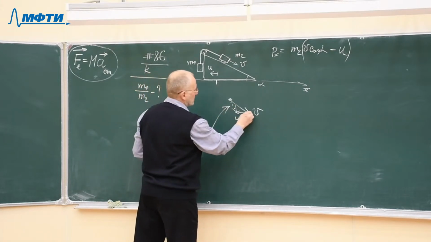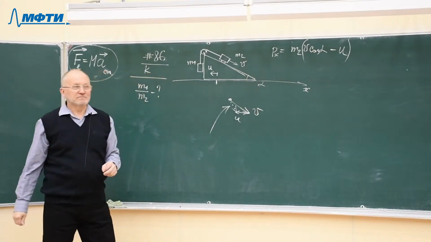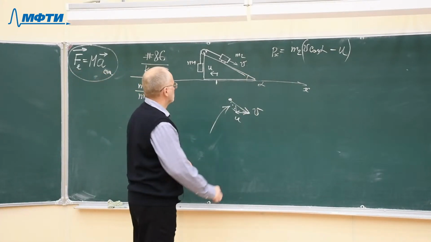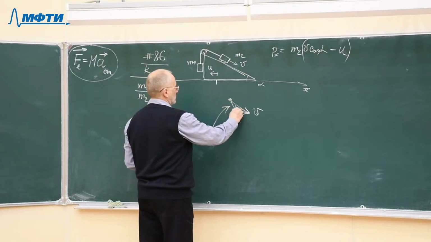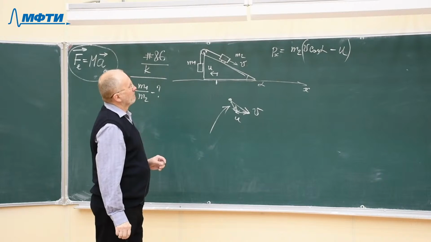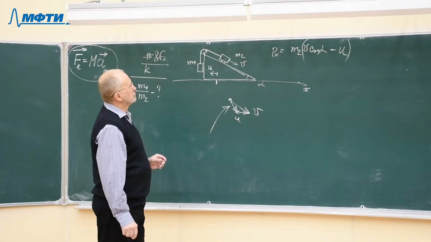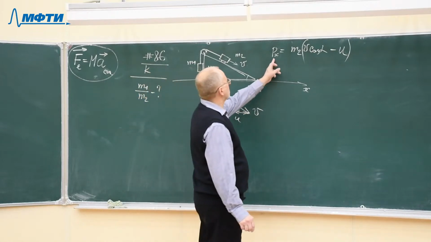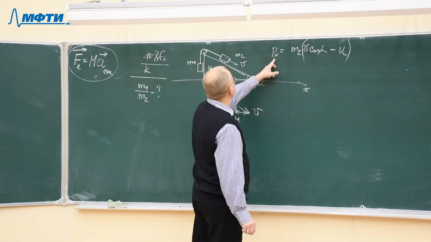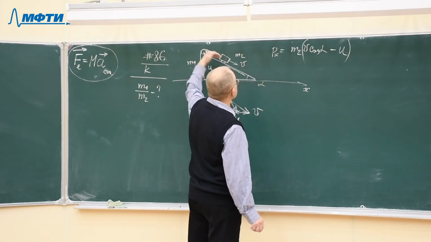And this is the displacement with respect to the surface of the wedge. So such will be the horizontal momentum of the body m2 if it starts moving in this direction.